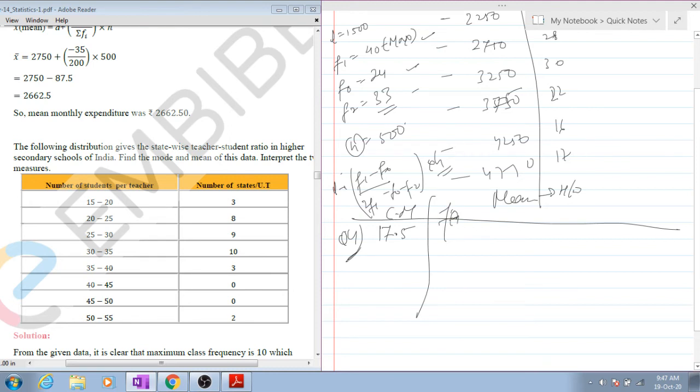This is xi, this is fi. 17.5, then 22.5, 32.5, 37.5, 42.5, 47.5. The frequencies are 3, 8, 9, 10, 3, 0, 0, 2.